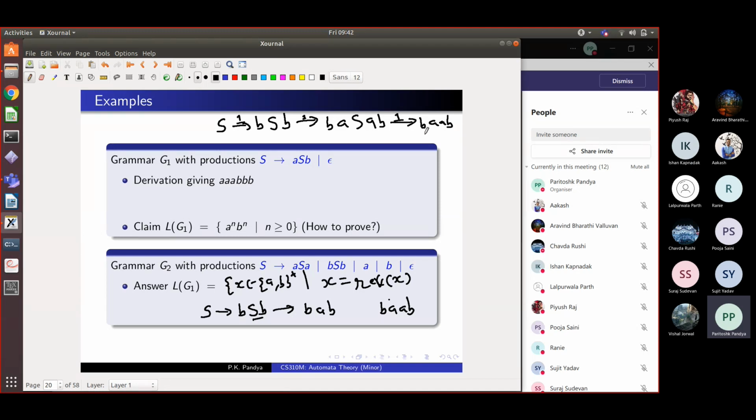So that's the logic. But somewhere you've got to argue that exactly this is the language which is generated by this grammar. But intuitively it should be clear. We did that last time. You should go through the video.